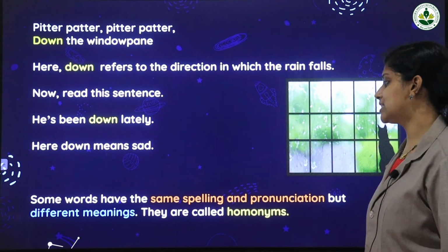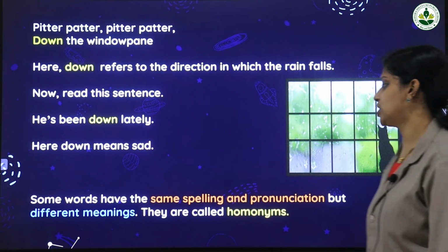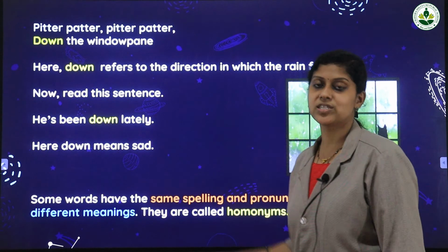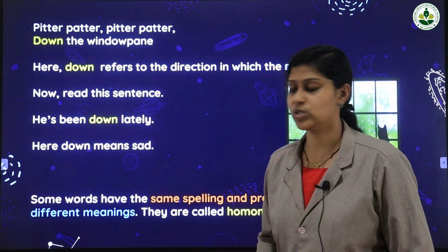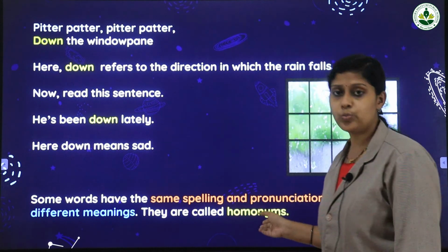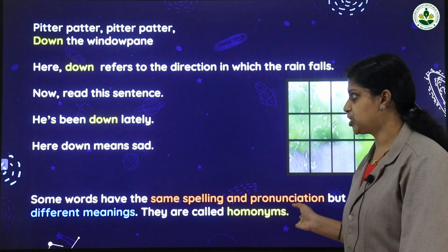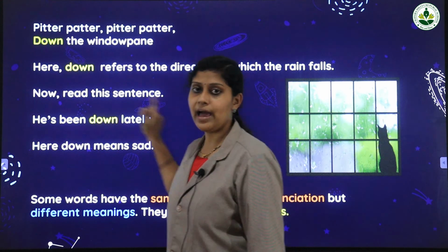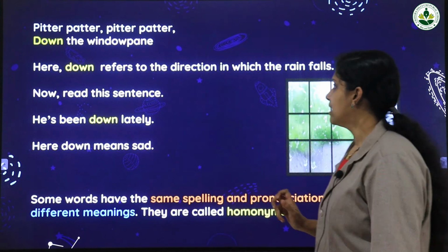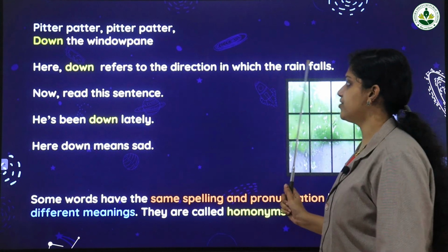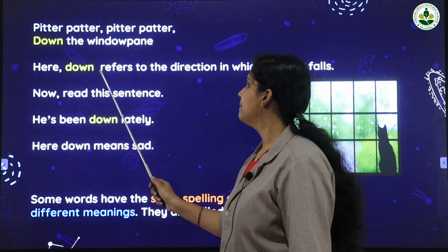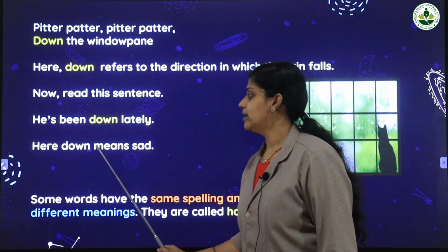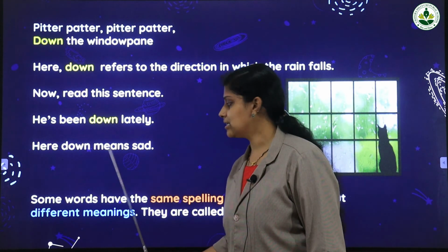Some words have the same spelling and pronunciation but different meanings. These type of words are called homonyms. The first down refers to the direction in which the rain falls, but the second one means sad.